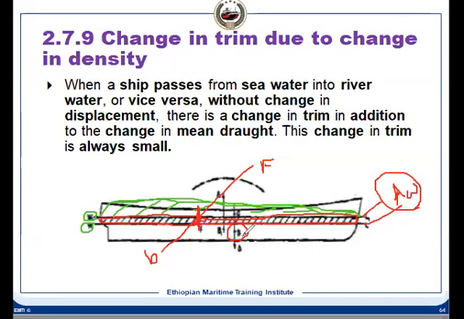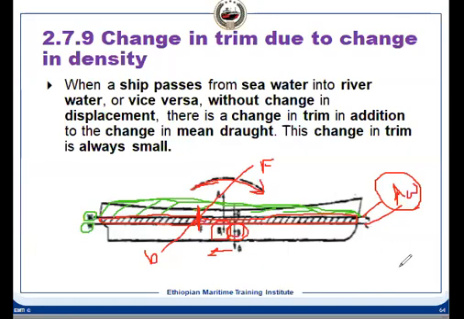Now, previously B was here, and now this volume has changed. The B of that volume is here. So what will happen? B will shift in this direction. So B will shift to B1. So now B and G are not on the same vertical line. So what will happen? There will be a trimming moment, and this will be the trimming moment.